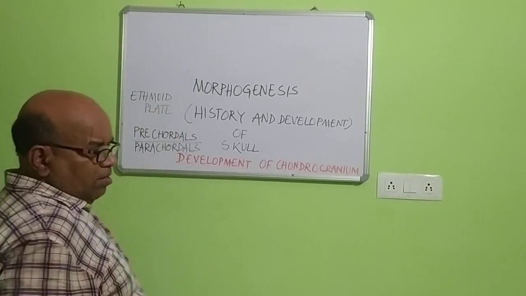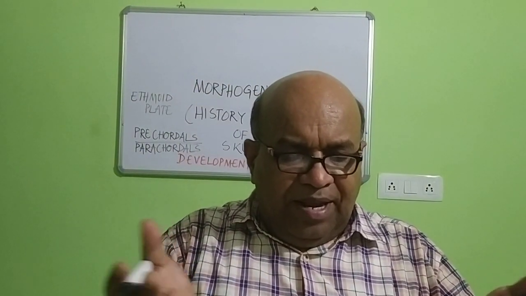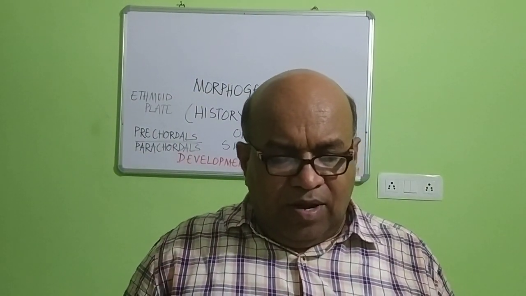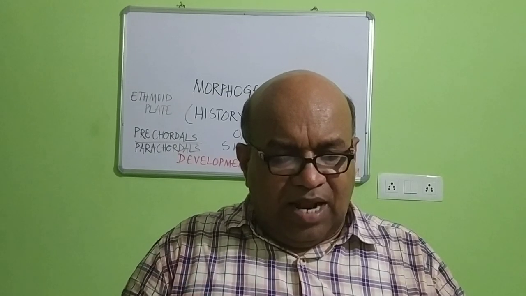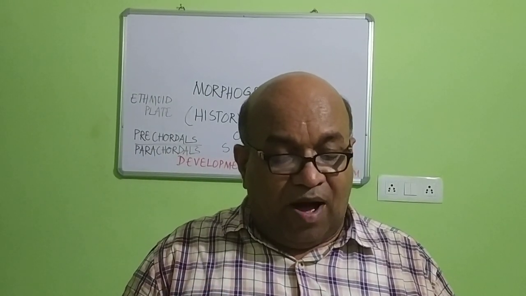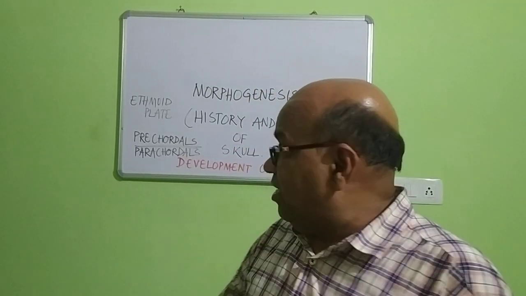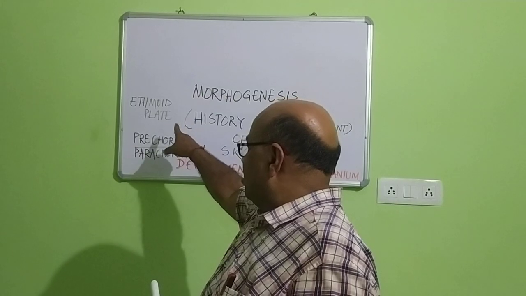When the precaudals are united, at that united place, at this middle line, one cartilage-like plate is formed ultimately, and that is called the ethmoid. E-T-H-M-O-I-D. Ethmoid plate.